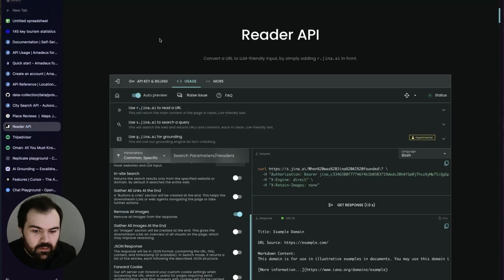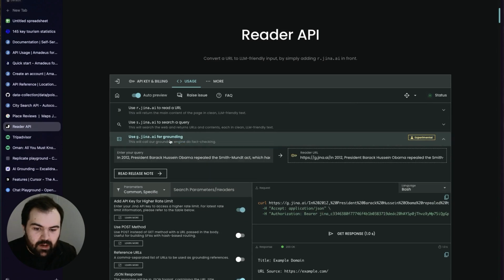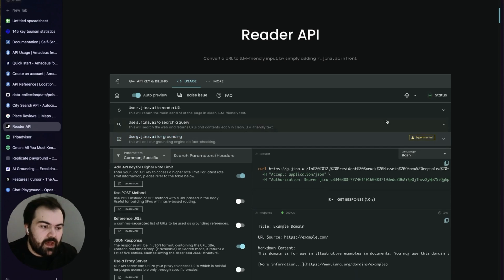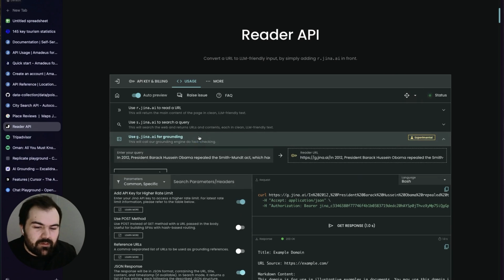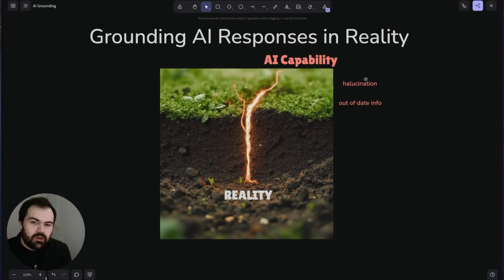You can also, of course, use the Jina Reader API. They have a new grounding tool as well for fact checking. That's another interesting opportunity for using AI for grounding. However, I don't trust that nearly as much as I would real data, if you can get it. So all in all, this gives you an introduction to how we think about grounding and how we can work through these types of problems to come up with a solution where AI can really be leveraged to do something real for us.